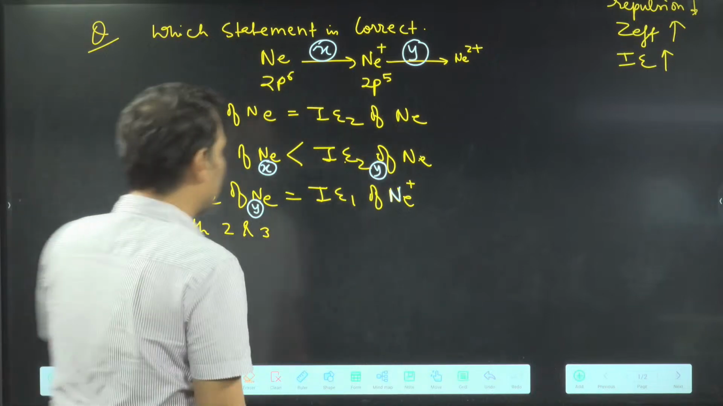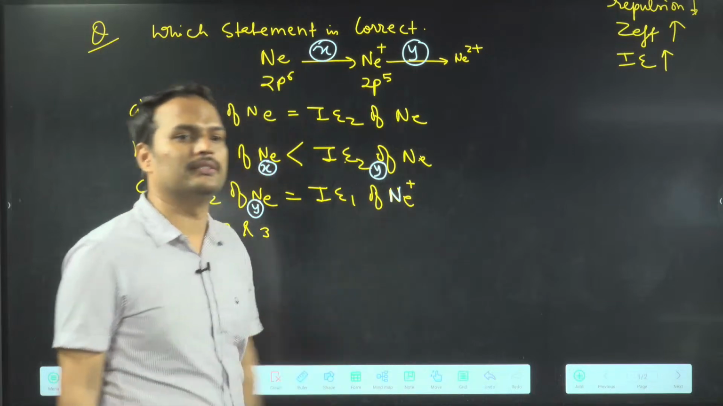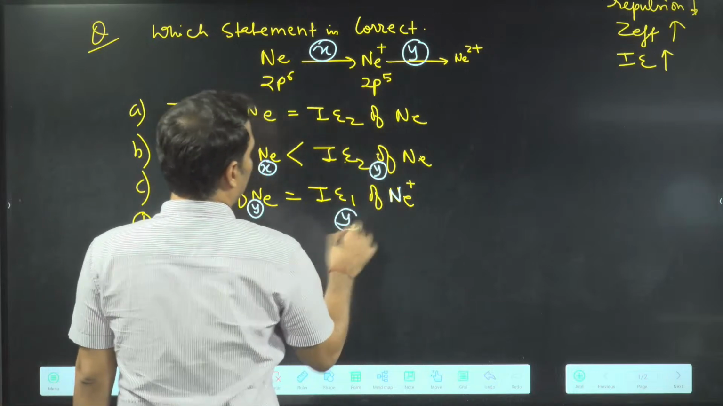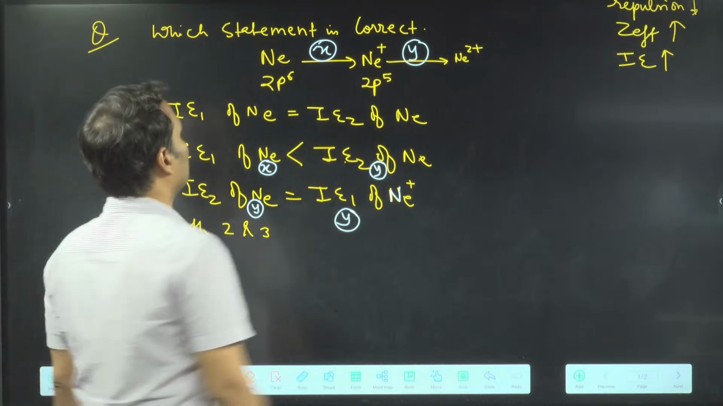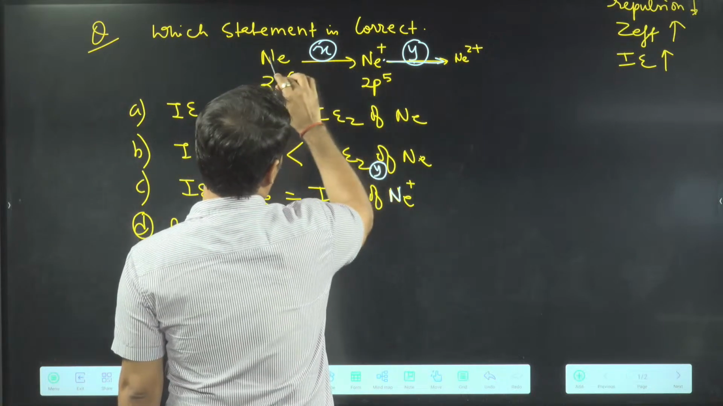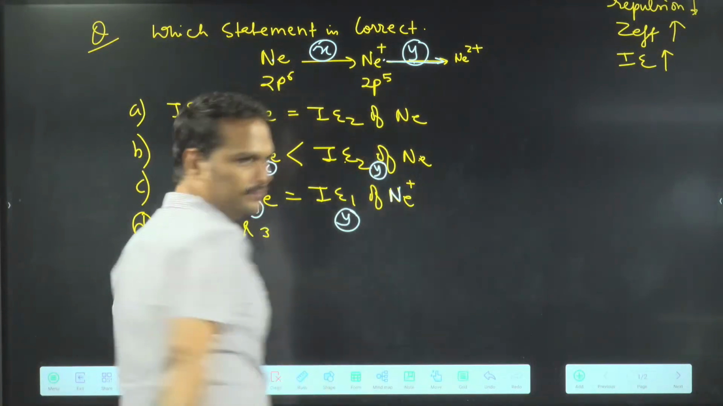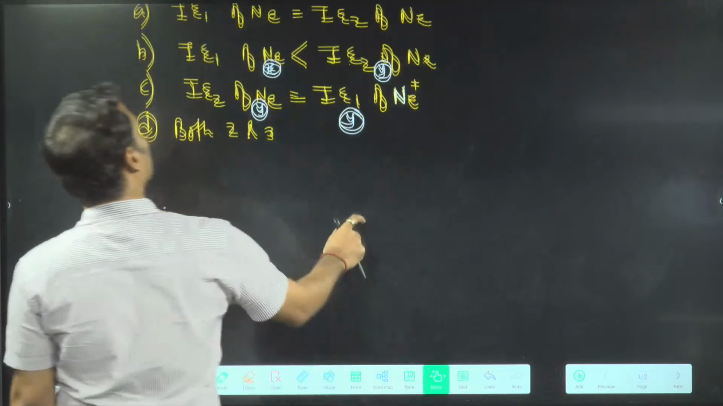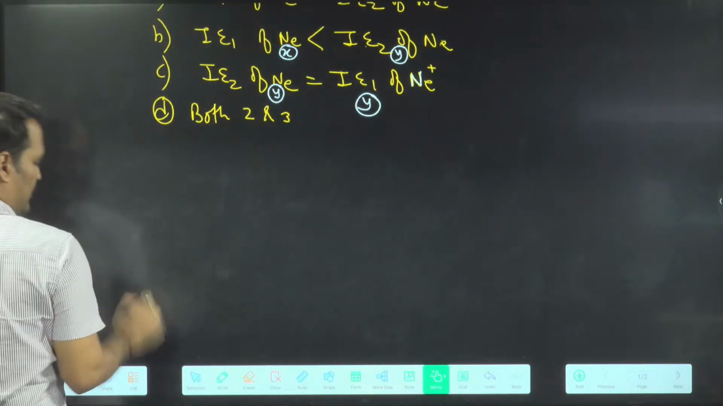Okay? I am asking the second question. Ionization energy of neon plus means what? This also means Y. Both are same. Okay? So this line is second ionization energy of neon or first ionization energy of Ne plus. ठीक है ना? So be careful. चलो हो गया. Done.